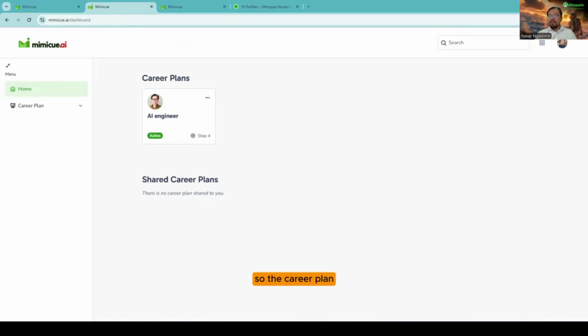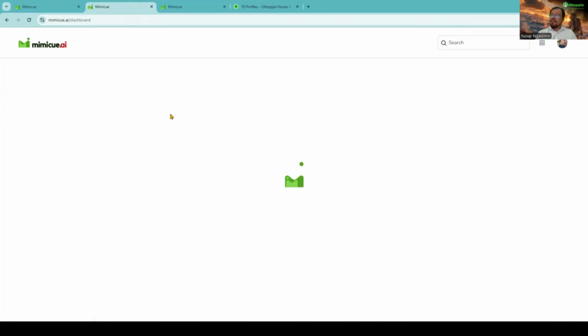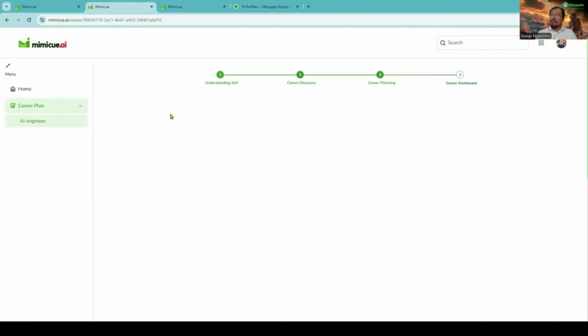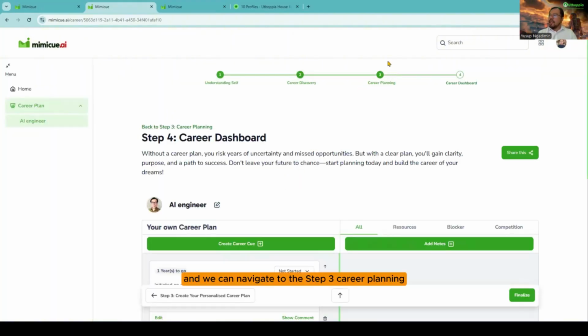So the career plan. Now, if you have logged back into the system, you'll come to the dashboard. You can select the career plan that you have, and we can navigate to the step 3 career planning.